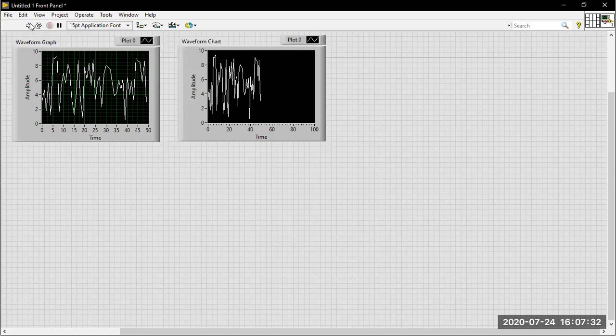The reason is that the graph indicator is present outside the loop. The graph collects all the values and, after the loop completes, displays them. But the chart is not behaving like that. Since it is inside the loop, the chart updates the value every iteration. If the indicator is outside the loop, you get the answer only once the loop terminates. Super.